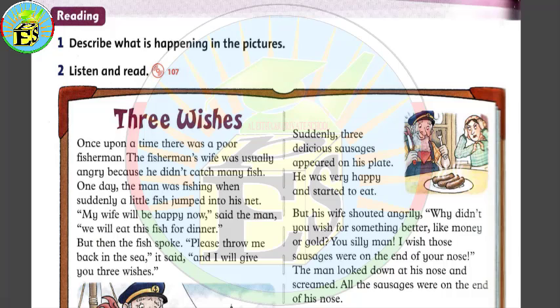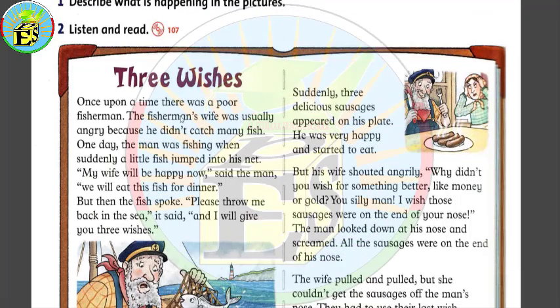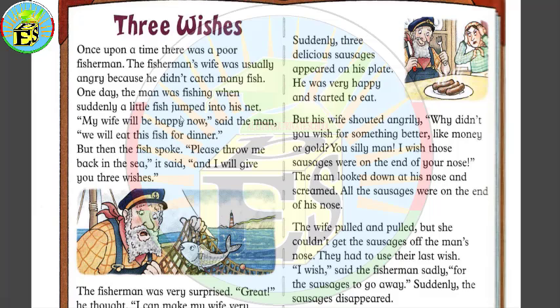Listen and read. 3 wishes. Once upon a time, there was a poor fisherman. The fisherman's wife was usually angry because he didn't catch many fish. One day, the man was fishing when suddenly a little fish jumped into his net. "My wife will be happy now," said the man.